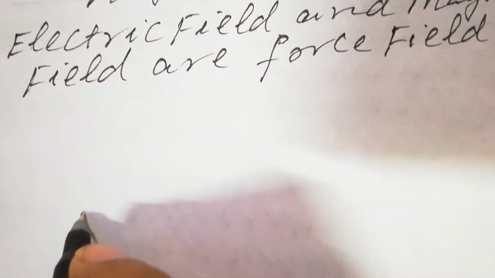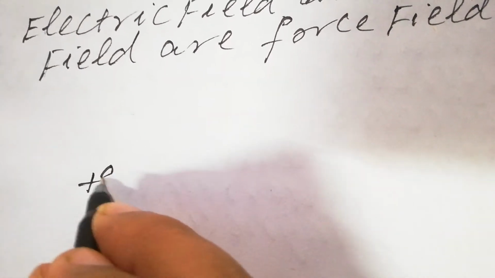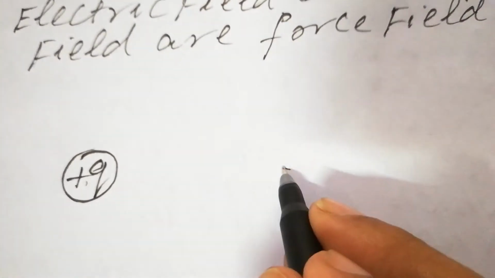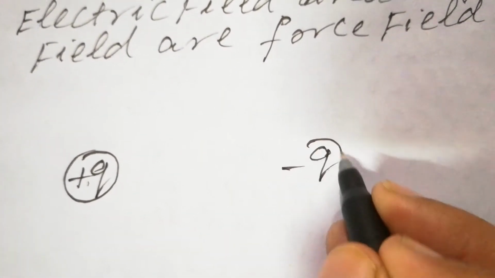Now look at the case here, students. Let's suppose we have the positive charge here and we have the negative charge here.